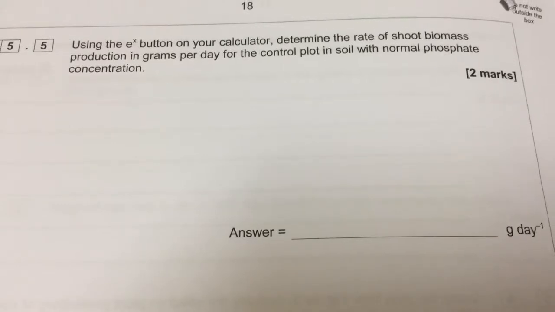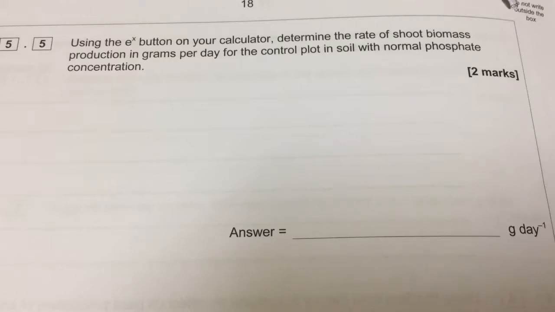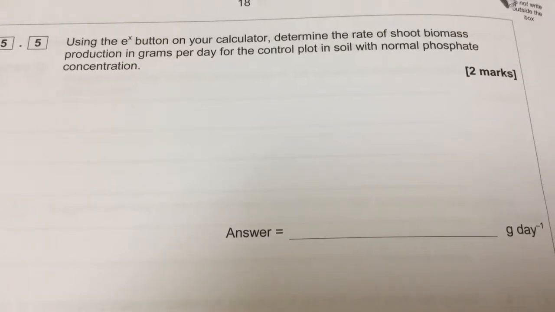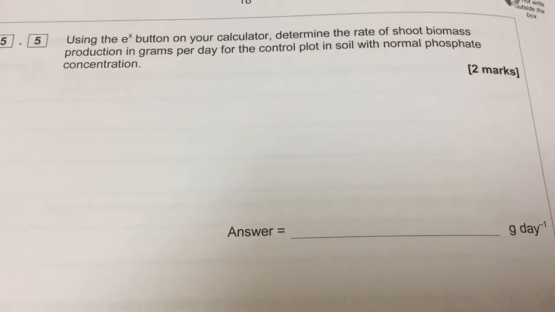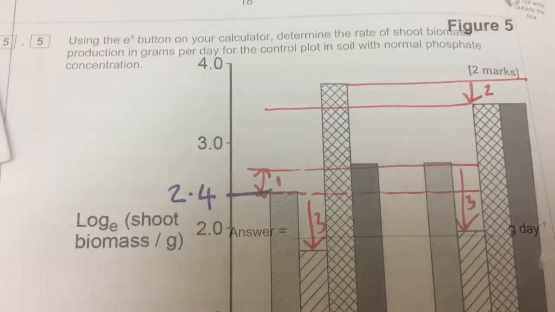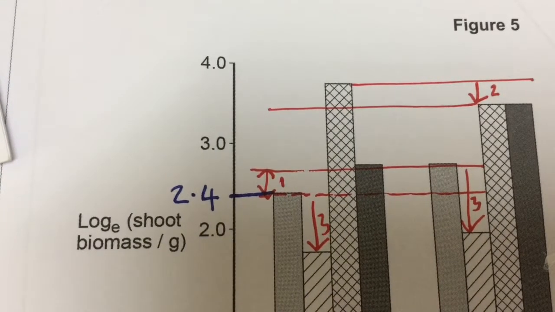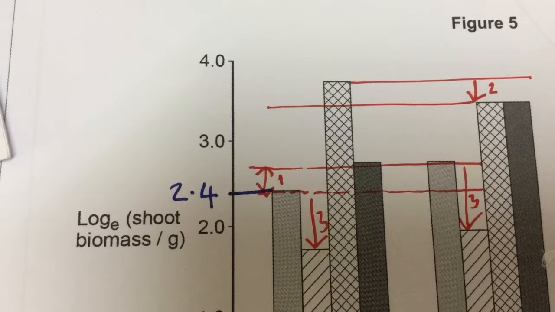And the next question says, using the e to the x button on your calculator, determine the rate of shoot biomass production in grams per day for the control plot in soil with normal phosphate concentration. So you don't need to understand the maths of this. All you need to know is that e to the x is the opposite of log to the e. And you just need to know how to punch that into your calculator.